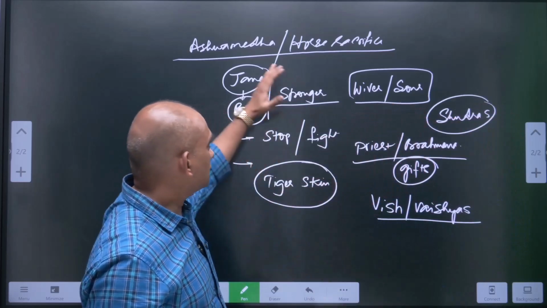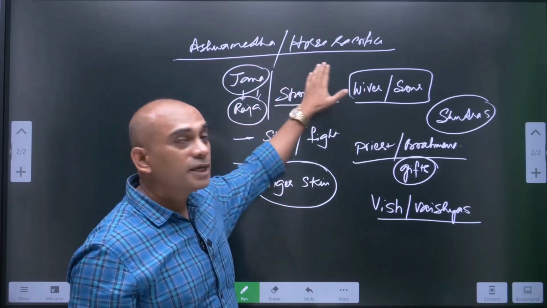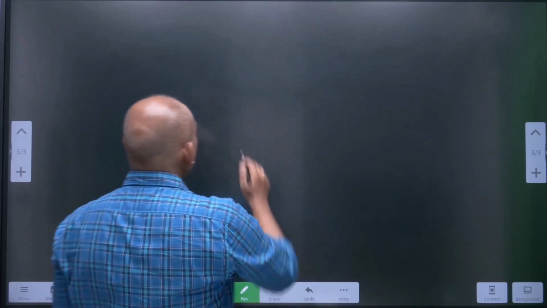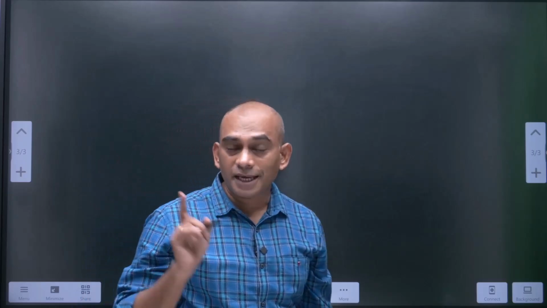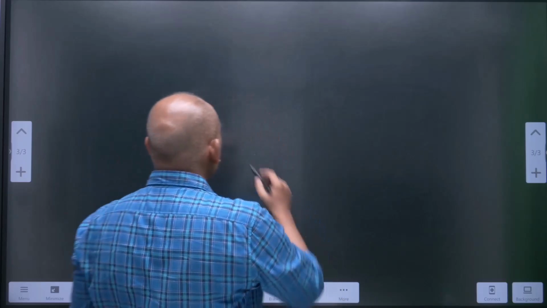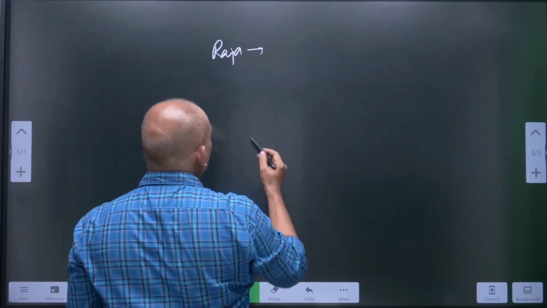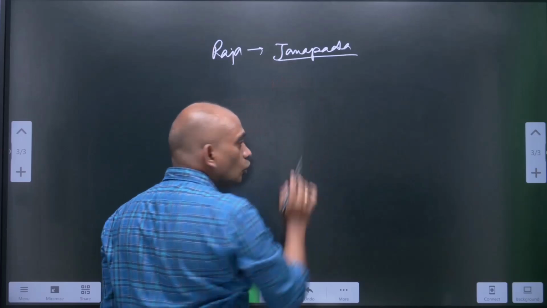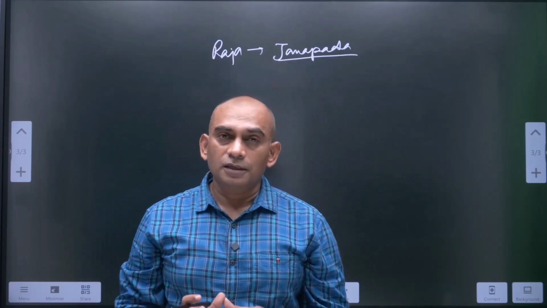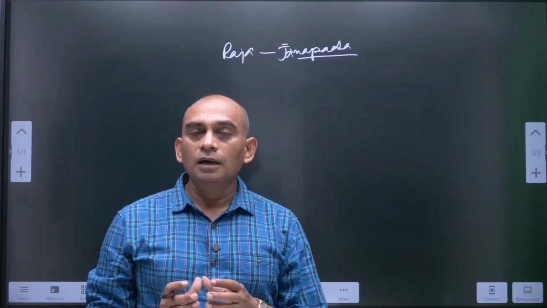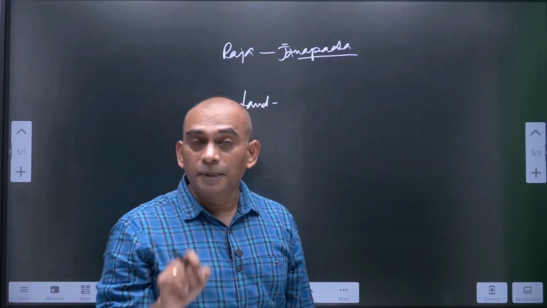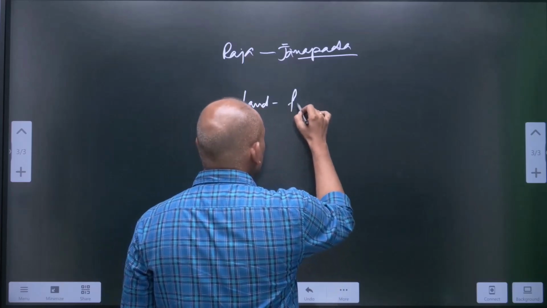So all these things are part of Ashwamedha or horse sacrifice. The leader of a particular clan or a Jana is now recognized after completing this sacrifice ritual. He would be recognized as Raja of a particular Janapada. He was no more a Raja of Jana. What is Janapada? Janapada is nothing but a land where Jana, meaning the people, put their foot and settle down.